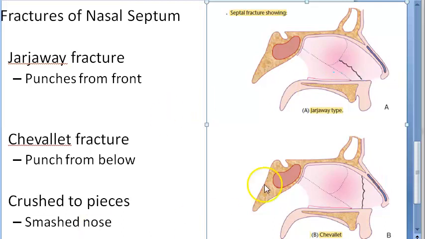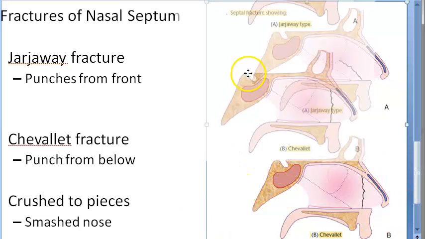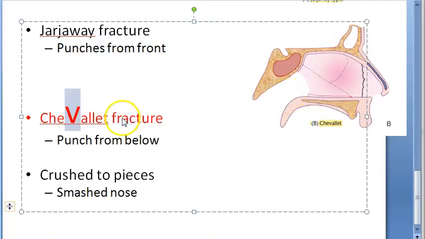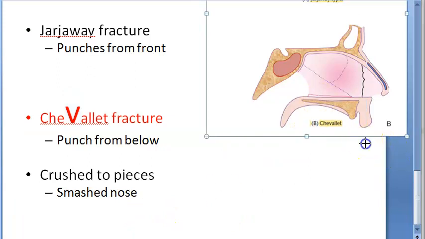Now let us come to Chevallet fracture. Chevallet fracture, guys, has a V, so you can remember it's vertical. So somebody punches this guy from below, right? And what happens when he is punched from below? From the anterior nasal spine, a vertical fracture goes. So basically, Chevallet fracture of septal cartilage results from a blow from below. It runs vertically from the anterior nasal spine upwards to the junction of the bony and cartilaginous dorsum of the nose.